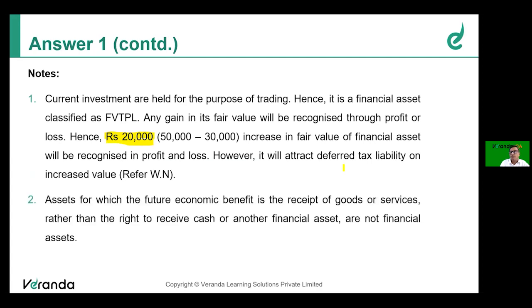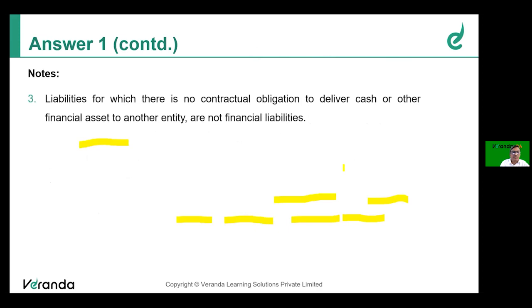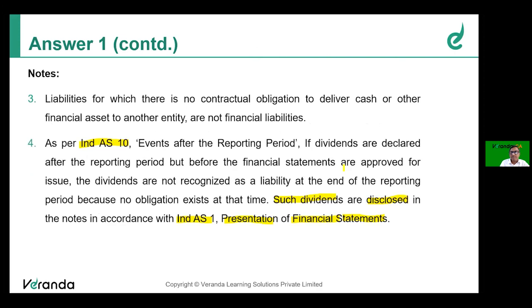Note number 2, if any future benefit will not be received in cash, they are not financial assets. Similarly, there is no contractual obligation to deliver cash, it's not a financial liability. Then dividends proposed shall only be disclosed, it shall not be shown as a liability at the end of reporting period. This is in accordance with Ind AS 10 as well as Ind AS 1.